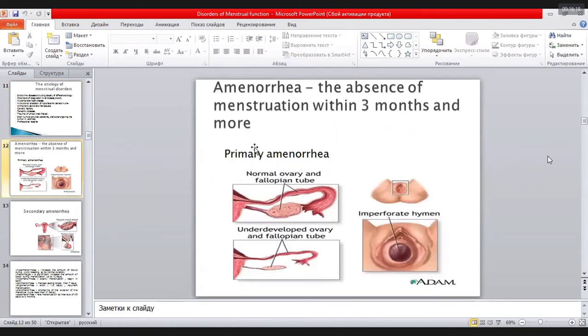Pay attention to this definition, guys. Can a single student explain to me what amenorrhea means? Absence of menstruation.